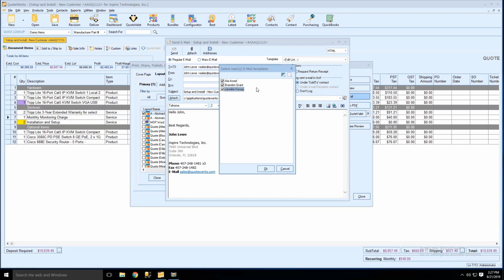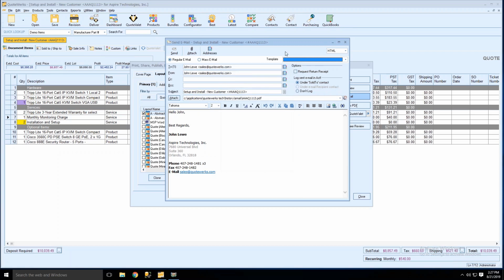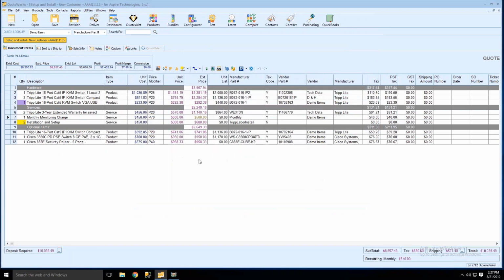And one of the really nice features about it is there's really no setup for it. You can continue using the email templates, and then your users can specify which email templates they want to use as long as they have the security rights to do so. Those security rights are based on their document rights. So if you can view another user's documents, that means you can view another user's email templates as well, so they can share them. If you've set up groups, you can even specify it by group. You'll be able to say, let me see the inside sales team's group email templates or whatever it is. So that's easy enough to use.